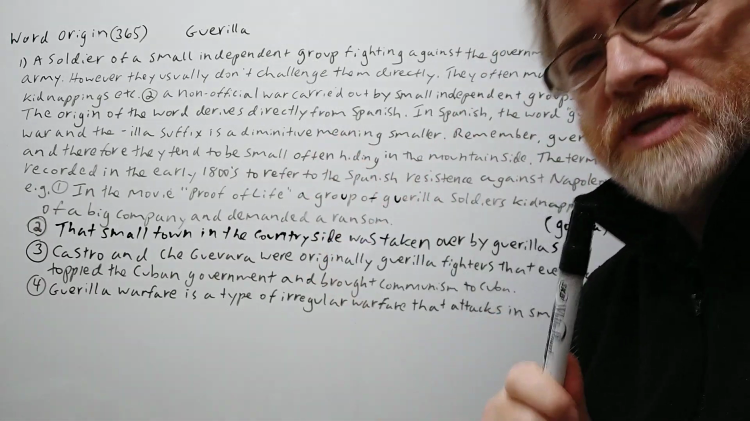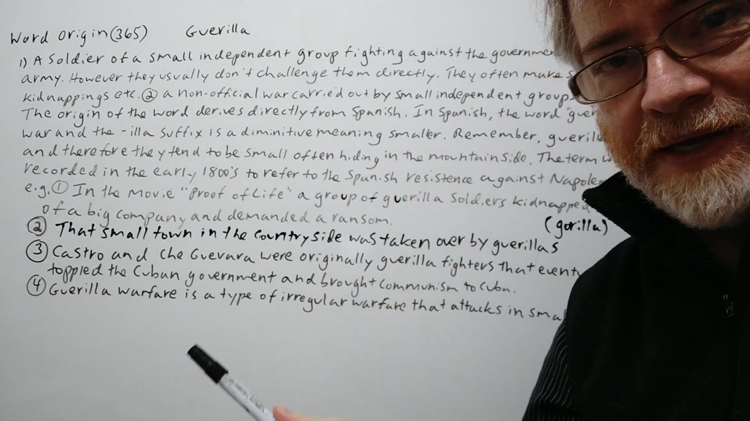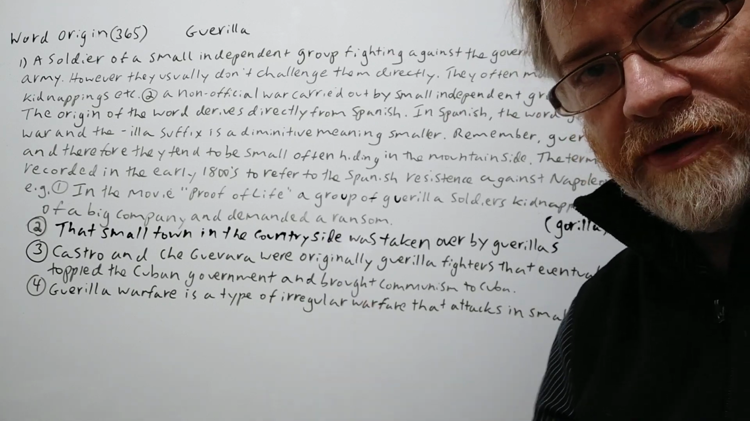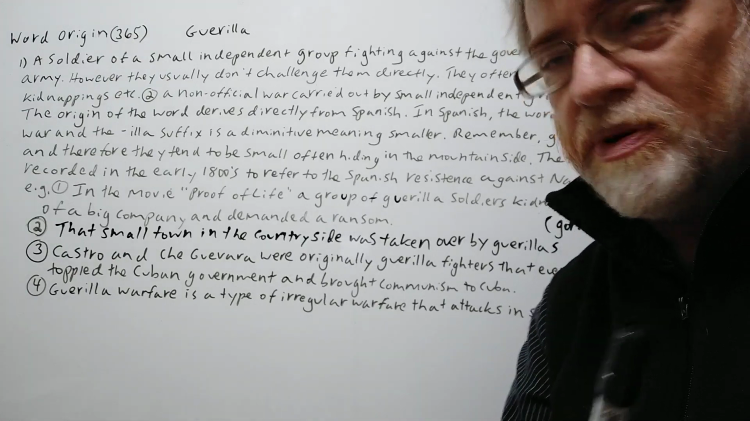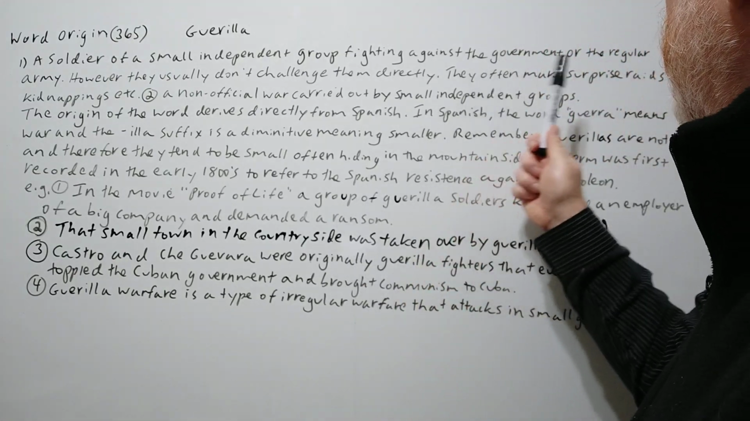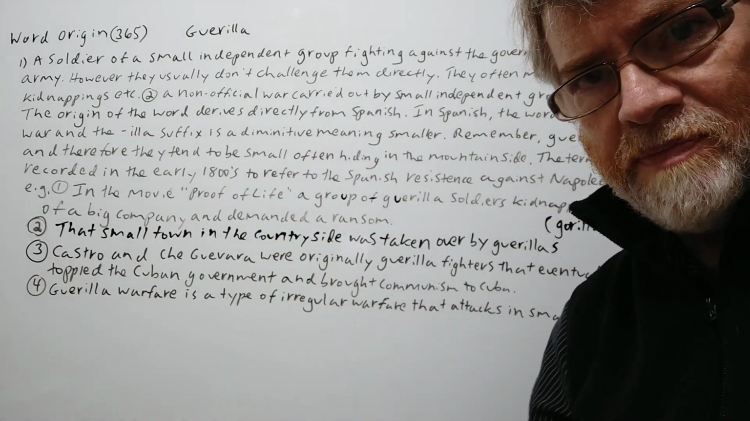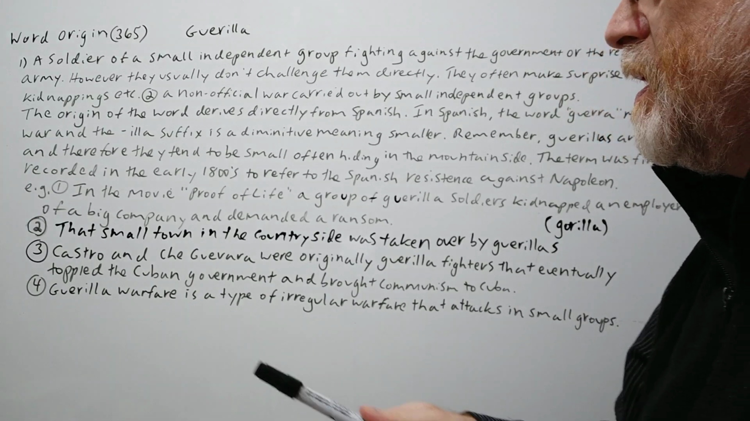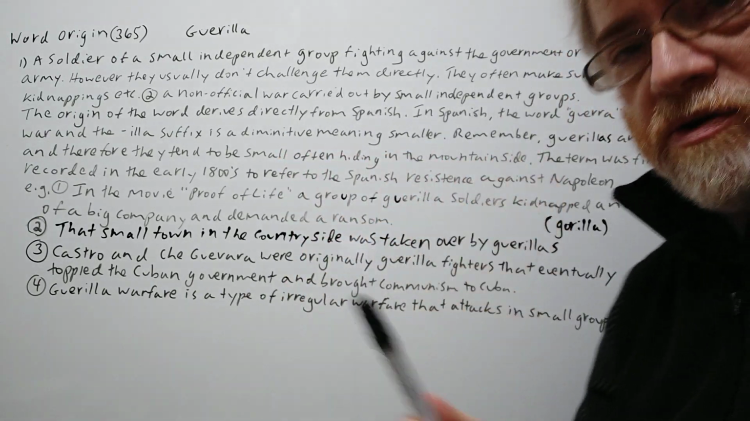However, they usually don't challenge them directly. There's probably good reason for that. They would probably be defeated very easily. They tend to be a lot smaller and they don't have as much money and as many weapons, so they hide out and do surprise attacks. So that's what they do. They often make surprise raids, kidnappings, etc. They do the kidnappings a lot. There's another way of them earning money or getting money. And number two here, non-official war carried out by small independent groups.